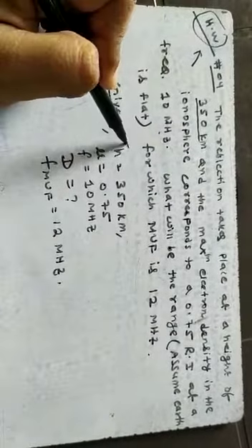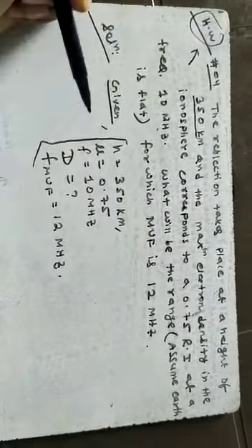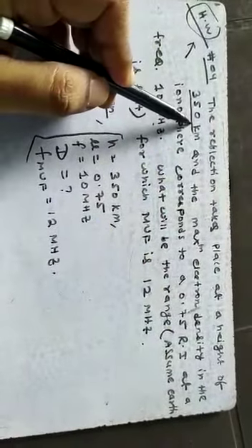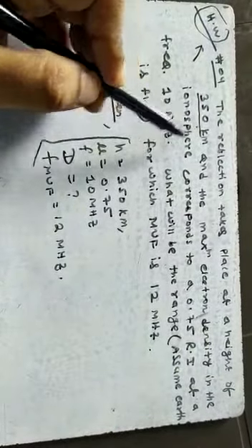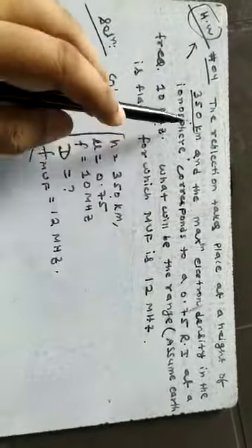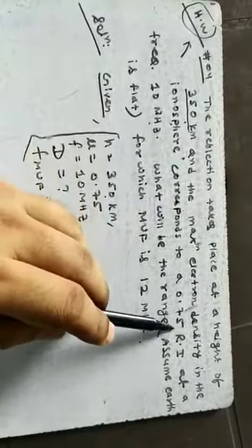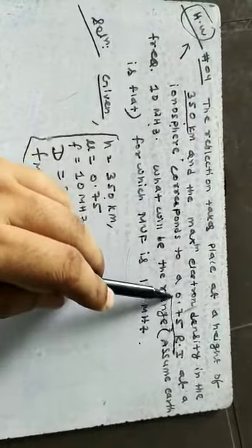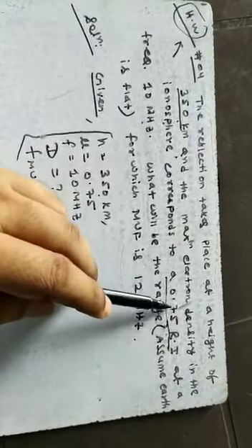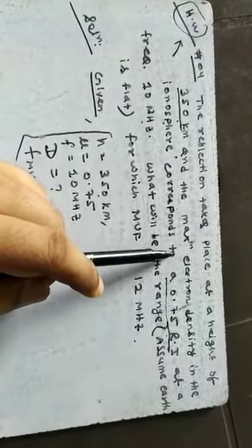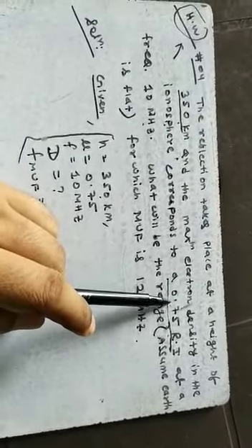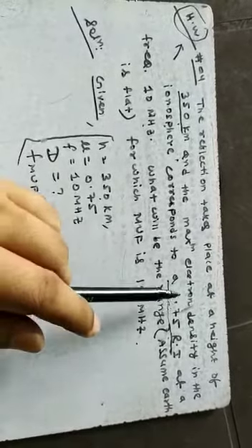For your help, I have noted down the parameters which are given. The reflection takes place at a height of 350 kilometer. It means the height of the ionospheric layer is given as 350 kilometer. And the maximum electron density in the ionosphere corresponds to a 0.75 RI. RI means refractive index. Even though the value of refractive index is given, the maximum ionic concentration or the electron concentration is not given. That means you have to calculate it.